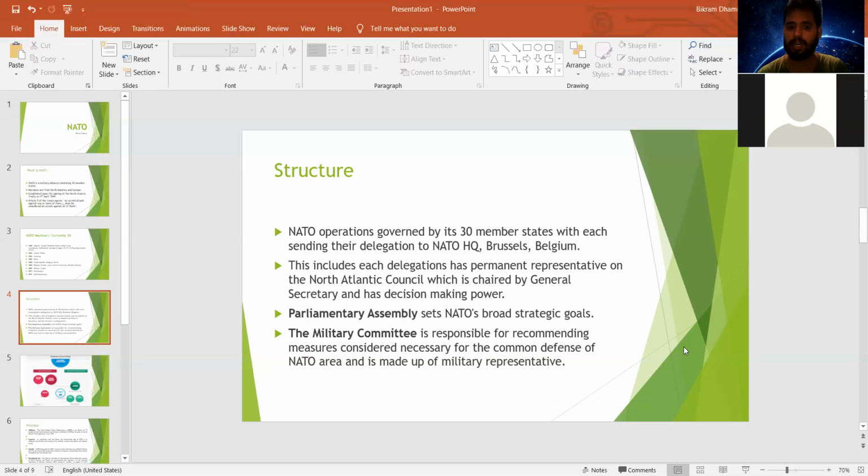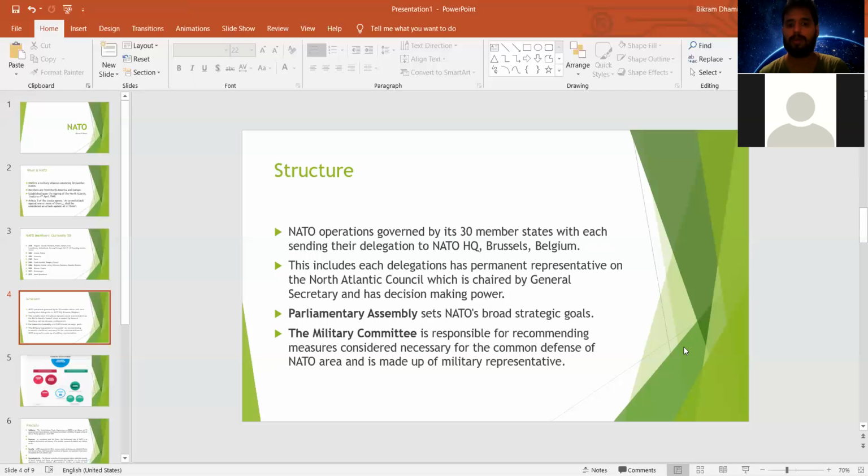There is also the Parliamentary Assembly, which is formed by the combination of all these 30 member states, and this Parliamentary Assembly sets NATO's broad strategic goals. It sets the objectives and the goals for this organization.